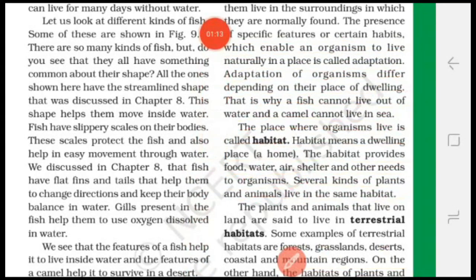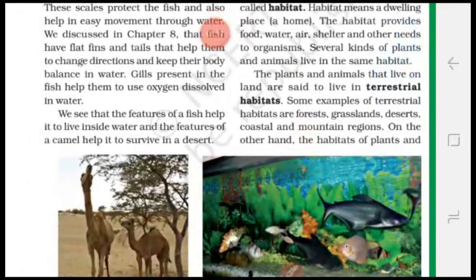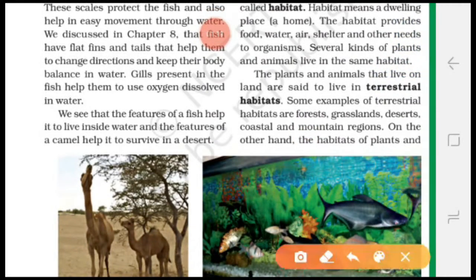The plants and the animals that live on the land are said to live in terrestrial habitat. What is terrestrial habitat? The plants and animals that live on the land are said to live in terrestrial habitat. Some examples of terrestrial habitats are forest, grassland, desert, coastal and mountain regions. These are the examples of terrestrial habitat.